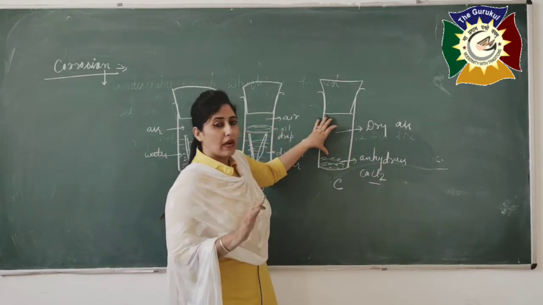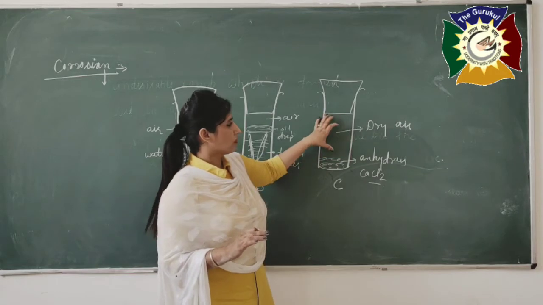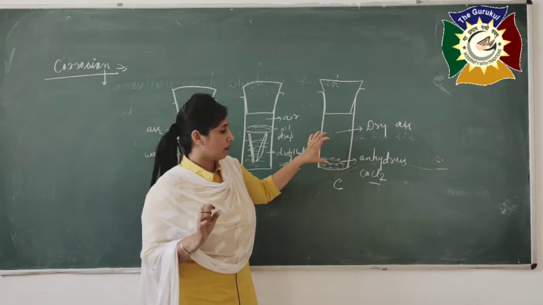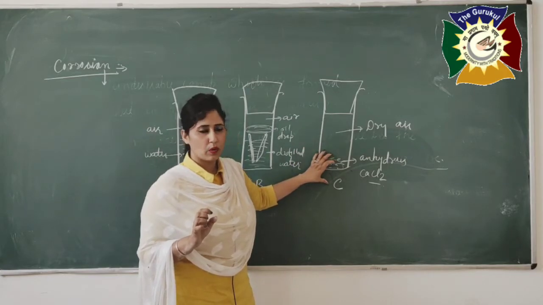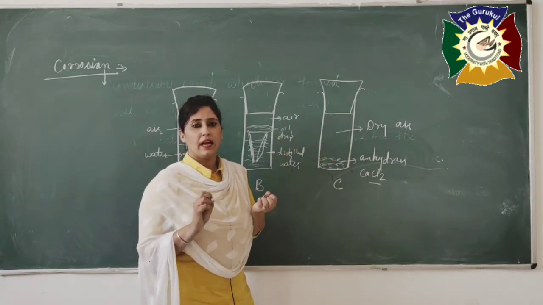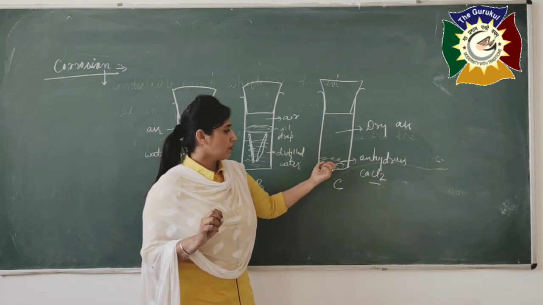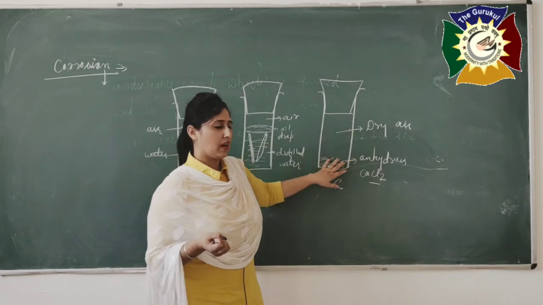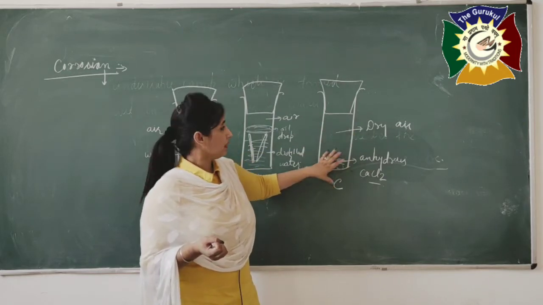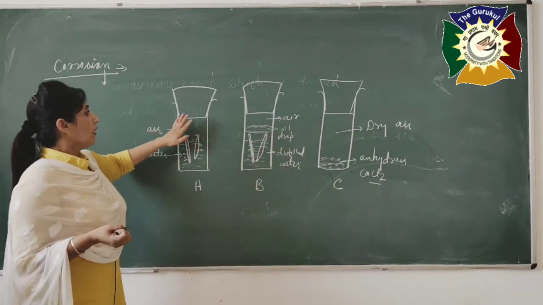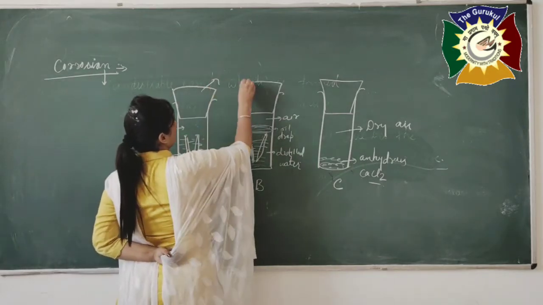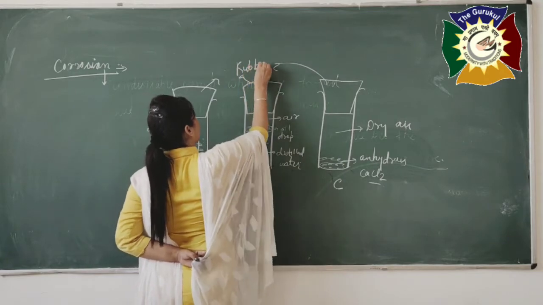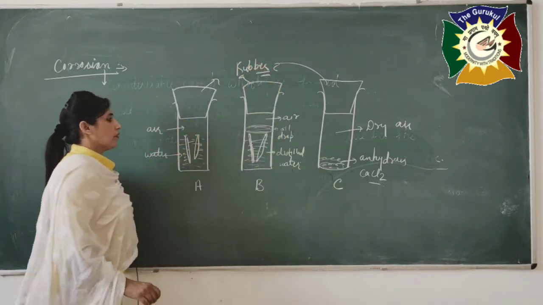And in the third one we have to remove all the air from the test tube, because if air is present here, the anhydrous calcium chloride can react with that air and it can moisten the solution. So dry air and anhydrous calcium chloride are present here, and in all these three test tubes we have put rubber corks.